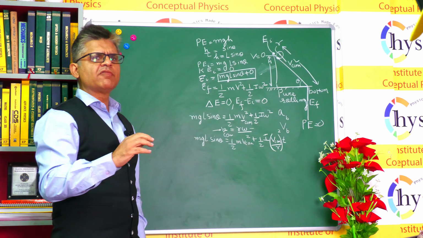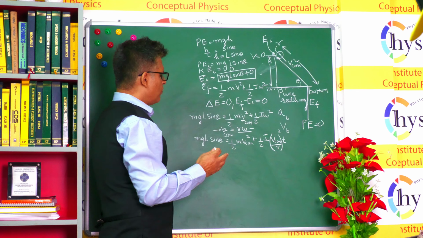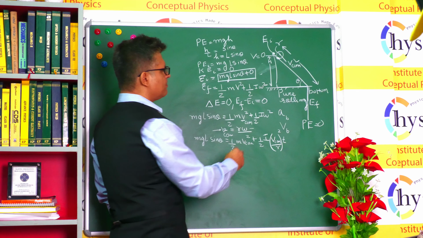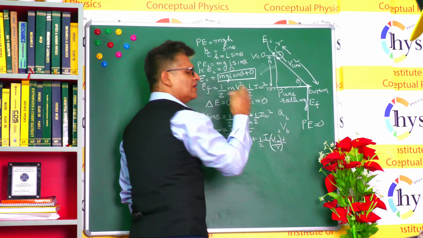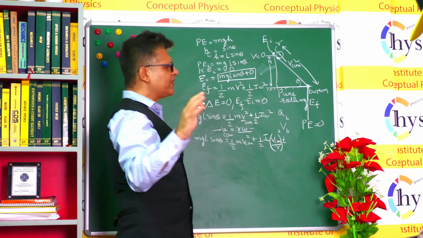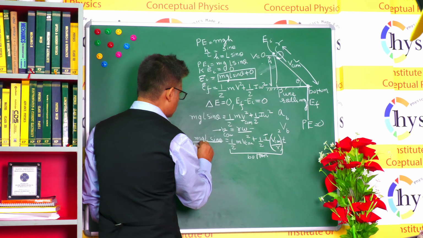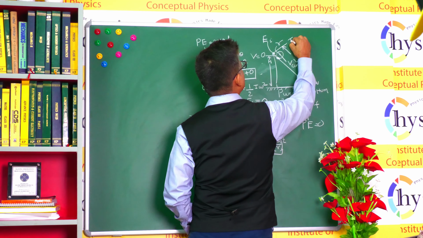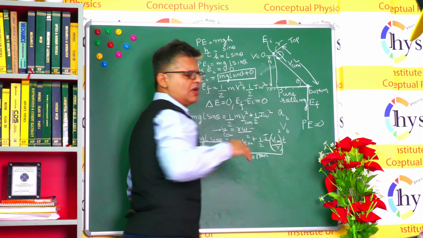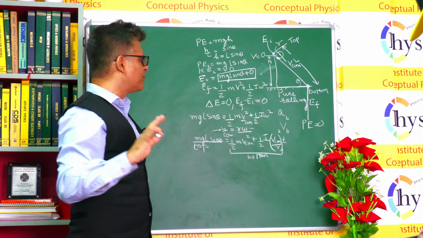This is the way you can rewrite this equation, and what we are referring to is the bottommost point. Remember this: when I say v_com, I mean at any instant. Now, the instant we are referring to here is the instant at the bottom. So this is the energy at the bottommost point, and this is your energy at the top of the ramp, which is this point. So that's your top and that's your bottom. I hope it is clear so far.